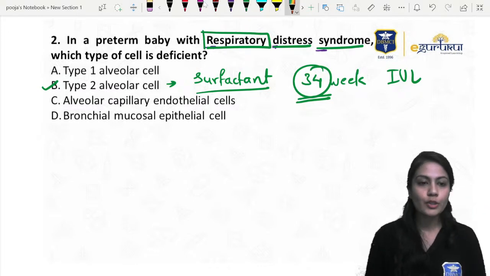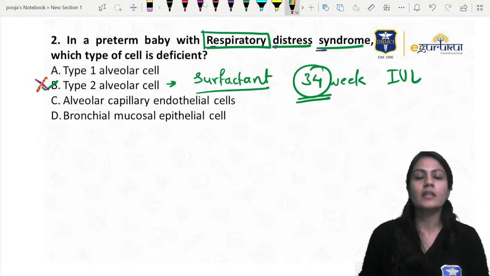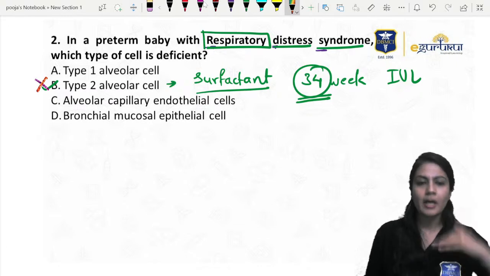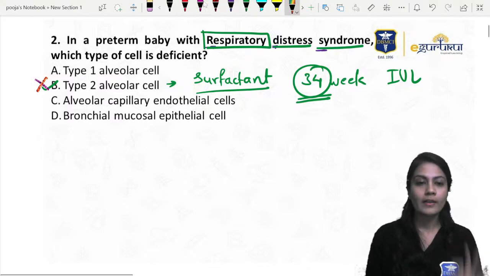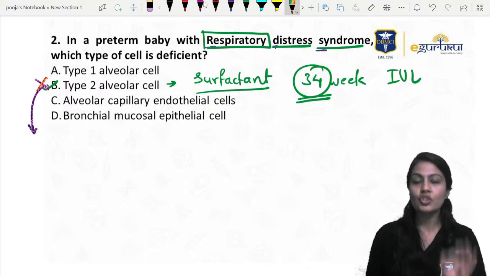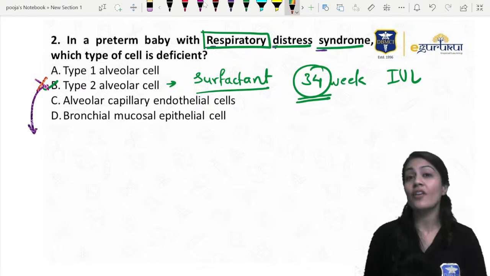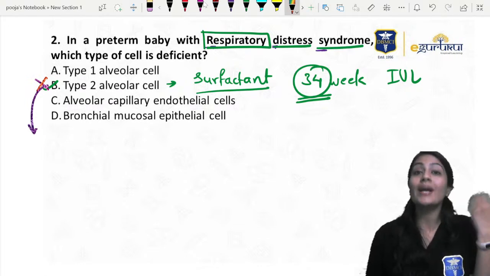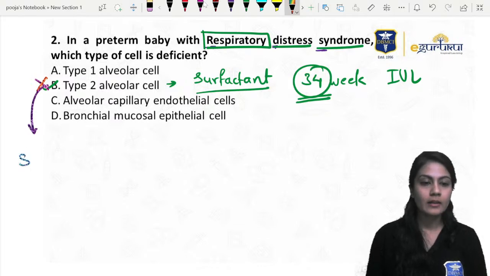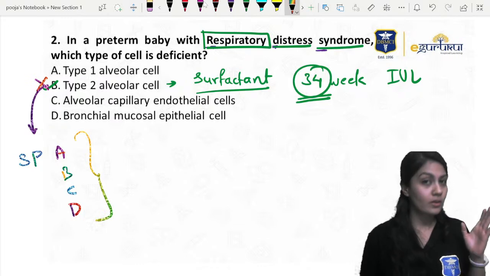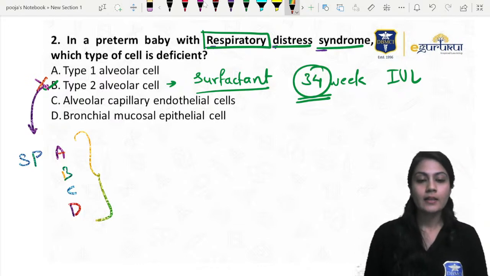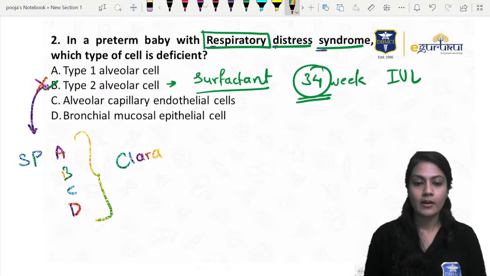Suppose this time I do not give the answer as type 2 alveolar cells, there are some other options which can come. Remember, if these cells are not there, then there are some proteins which help the surfactant to grow, to secrete, to get mature, and these are nothing but surfactant protein A, surfactant protein B, surfactant protein C and D. These all help in the maturation of the surfactant, right, and they are secreted by the Clara cells.